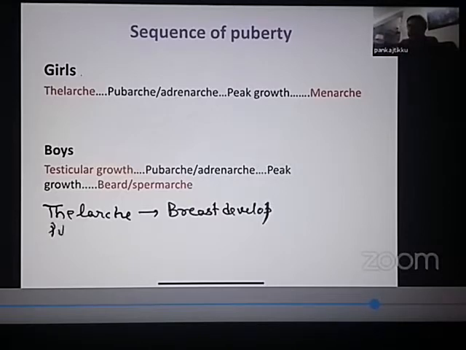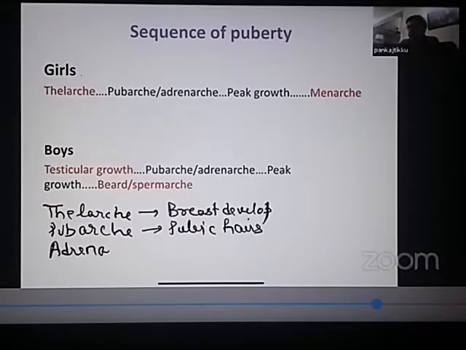What is pubarchy? Pubarchy is the development of pubic hairs. What is adrenarchy? Adrenarchy is increase in the adrenal cortical hormones.